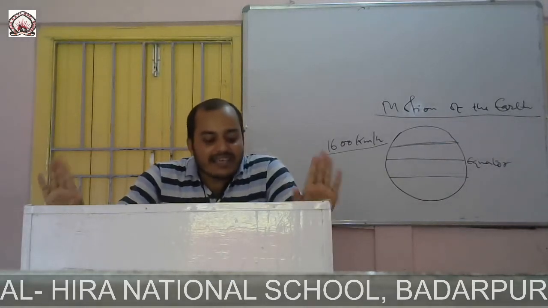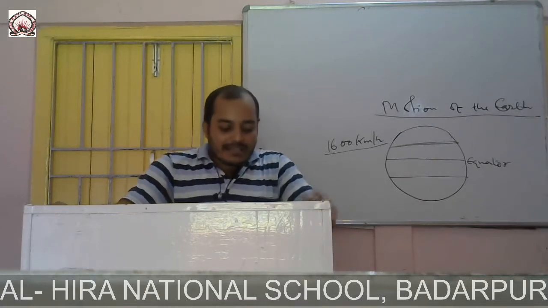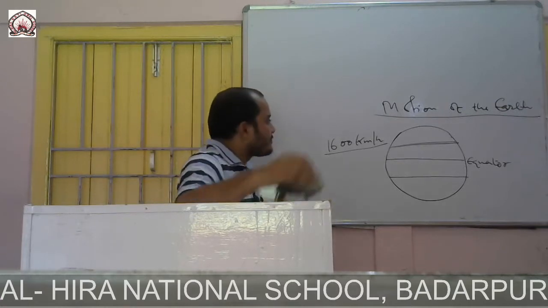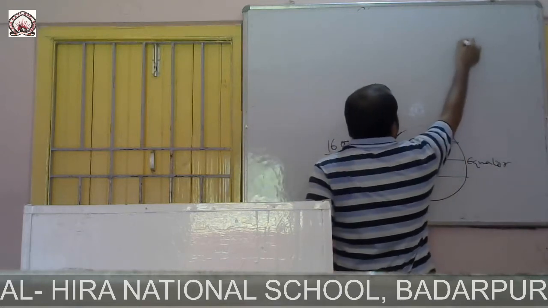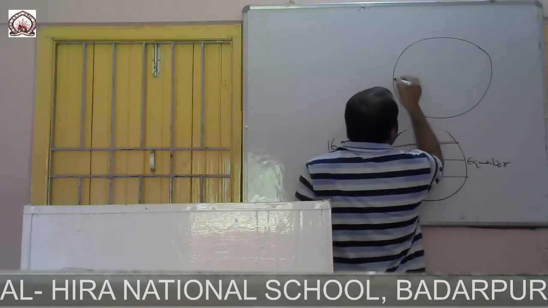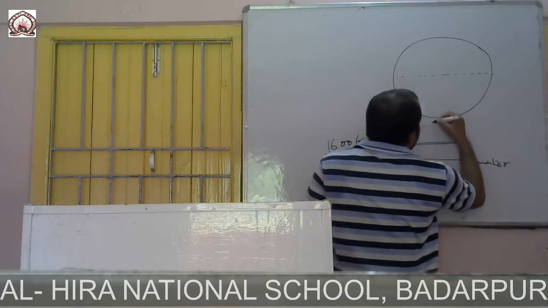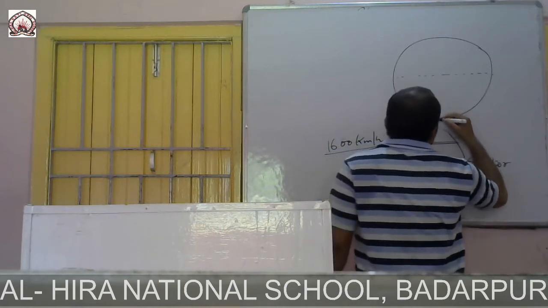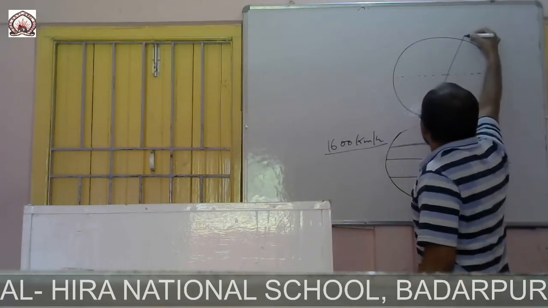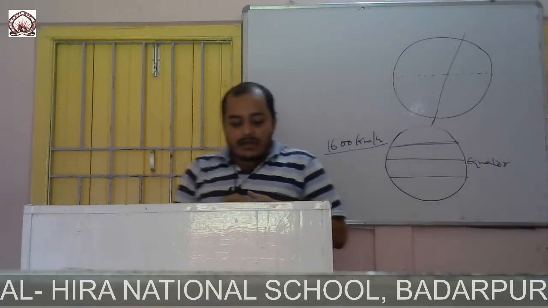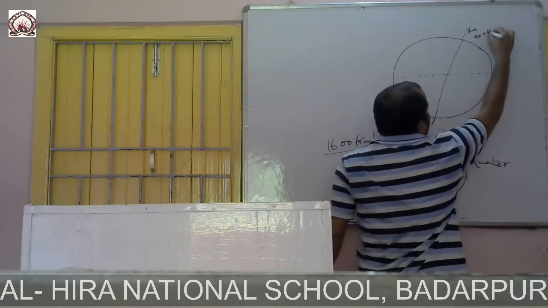Now, this axis along which the Earth rotates is not a static line. This is the Earth's axis.